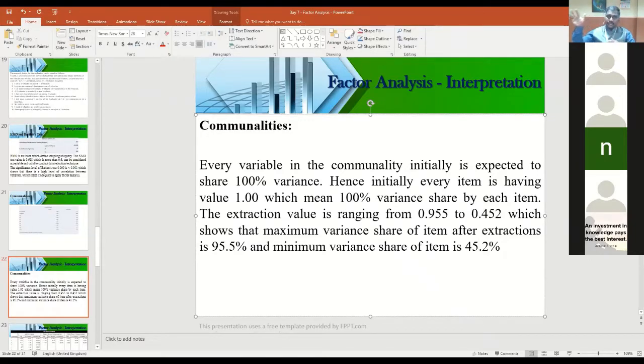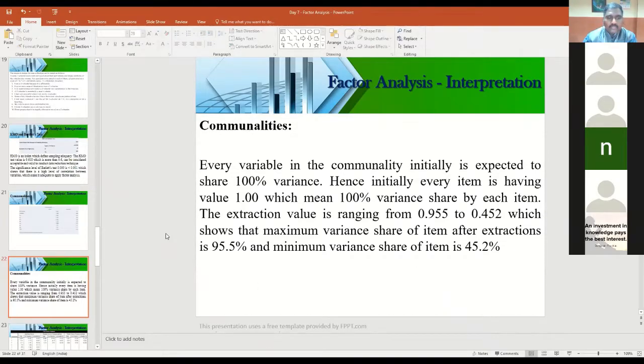It is applicable for measuring your outcome variable. Okay, just to prove how far they have that variation, the range. It is not that it has a total deviation. It is between 0.4 and 0.9. Within that only it has that correlation, right? That means, sir, sometimes out of the 10 questions, 6 questions will have a high impact. 4 questions will be at the moderate level. But there is no question that doesn't have any impact because we got values more than 0.41. So in that case, we can show the variations. What is the maximum and the minimum variation percentage? So this is a way to write your interpretation for the second output table, commonalities.